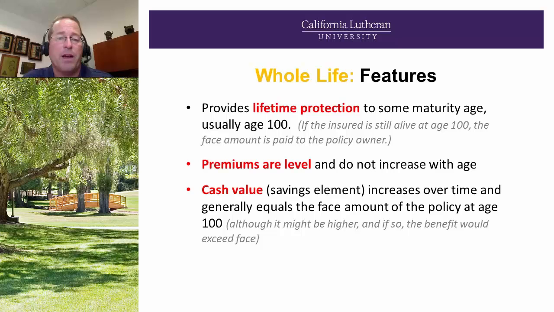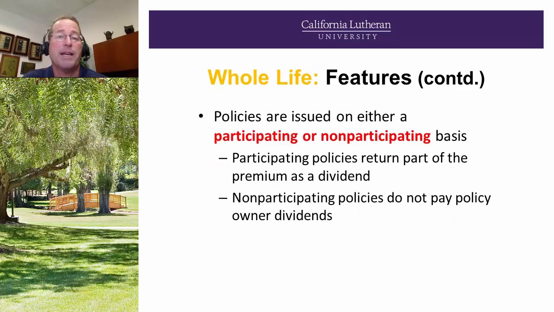Whole life, providing lifetime protection to some maturity age, usually 100. Premiums are level and do not increase with age. And cash value, the savings element, increases over time and generally equals the face amount of the policy at age 100. Policies are issued on either a participating or non-participating basis. Participating policies return part of the premium as a dividend. That dividend is based upon the profitability of the insurer, their expenses, their actual mortality experience at the end of the year, so the dividends can vary. Non-participating policies do not pay any policy owner dividends.